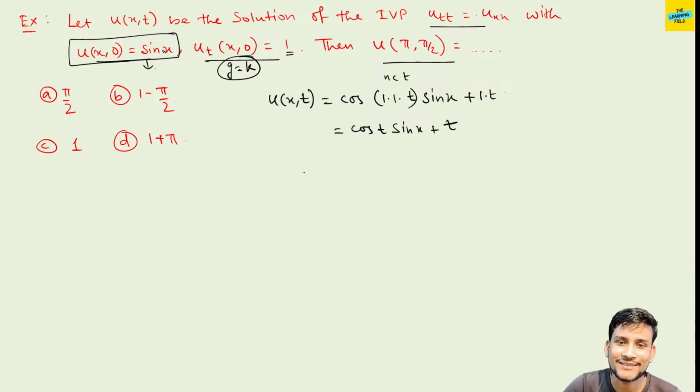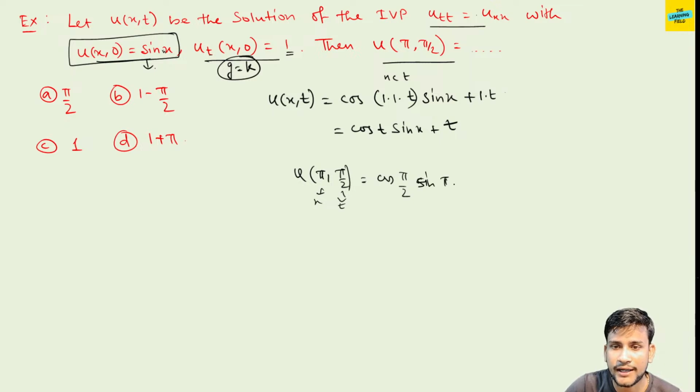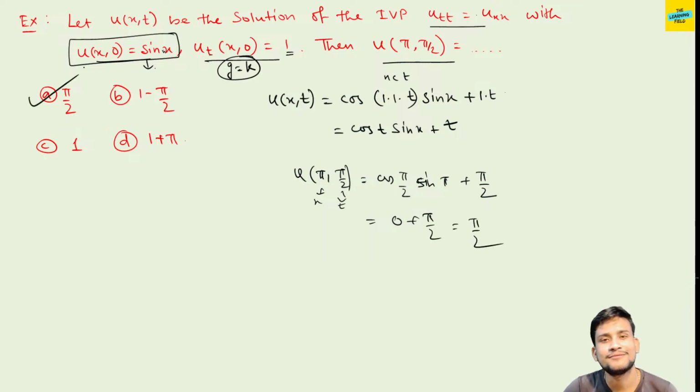Fine. Now simply put x = pi by 2. This is x, this is t. So cos(pi by 2) plus sin(pi plus t) means pi by 2. So cos(pi by 2) is 0. Simply pi by 2 is the answer.